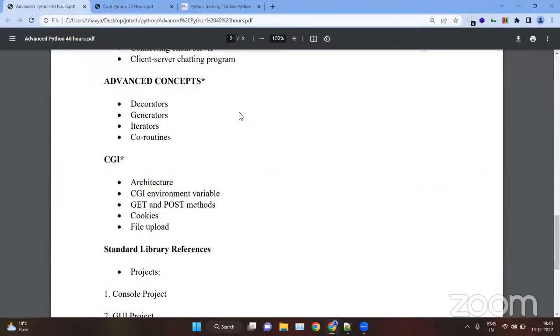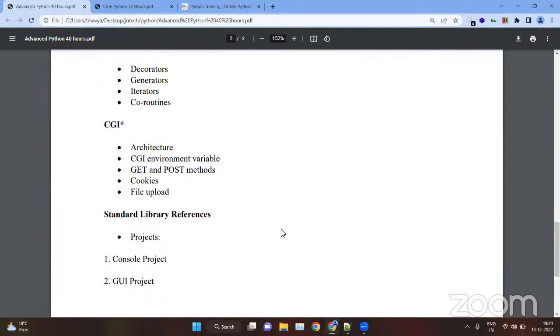So in the CGI, we will see how to create a website for file upload, how we can create cookies, how we can create sessions, and how we can create a form website where we can fill the form, etc. Then at last, we will see the projects. We will see two types of project: the CLI and the GUI.